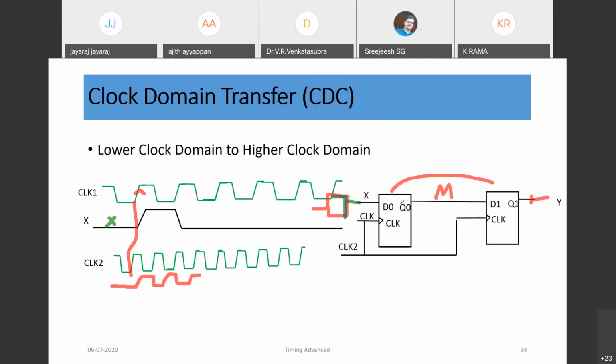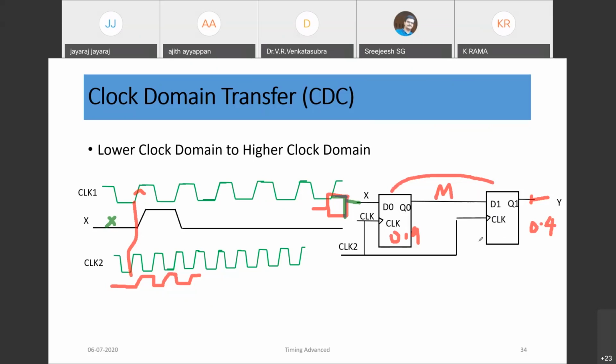One answer is purely statistics. The probability of the first flop entering a metastable state is higher, say 0.8 or 0.9, and the probability of the second flop going into metastability will come down, say 0.4. The total probability is now reduced: 0.9 times 0.4 gives about 0.36.